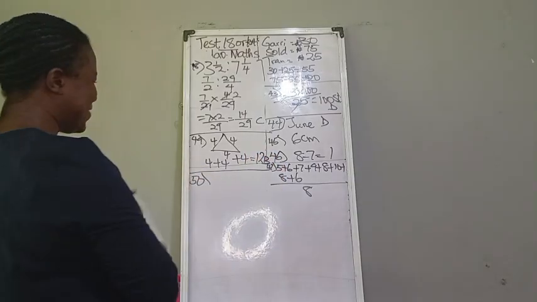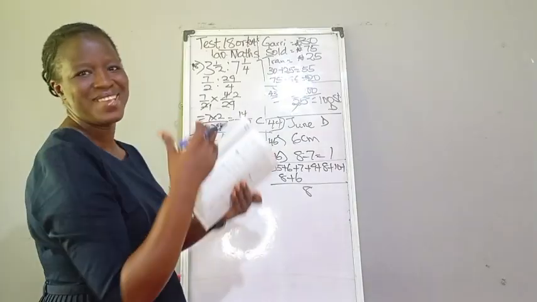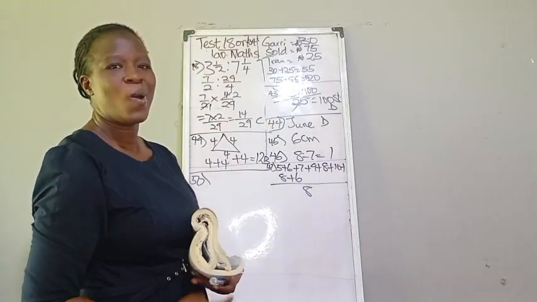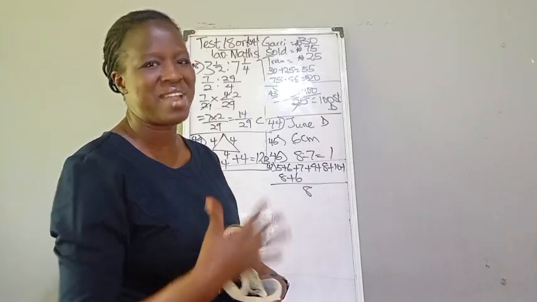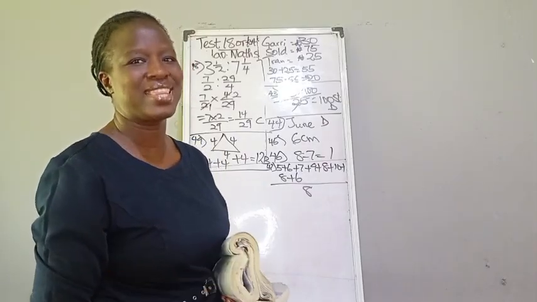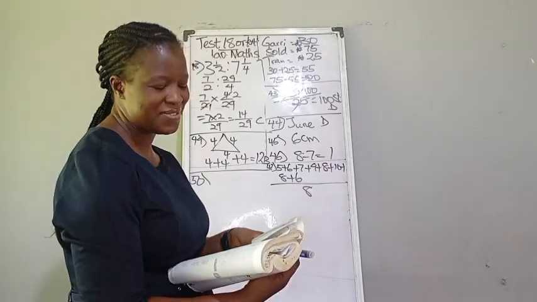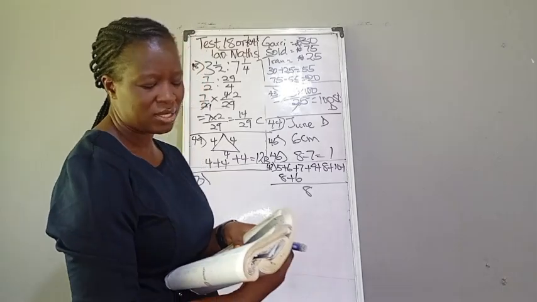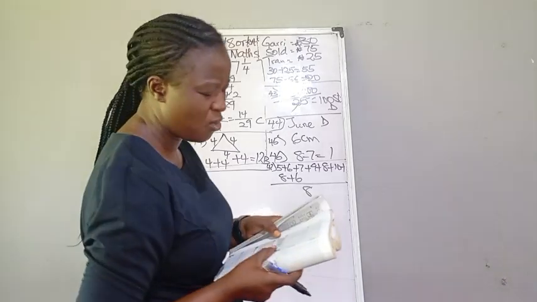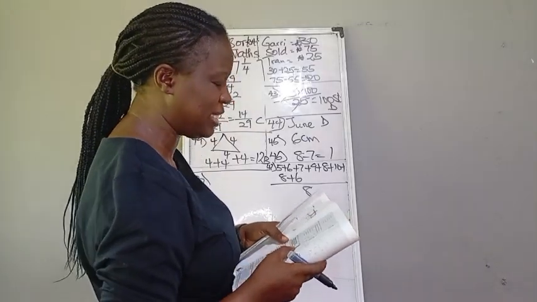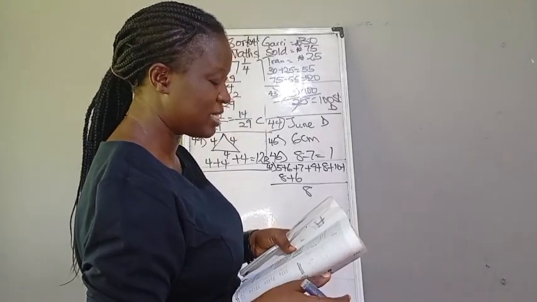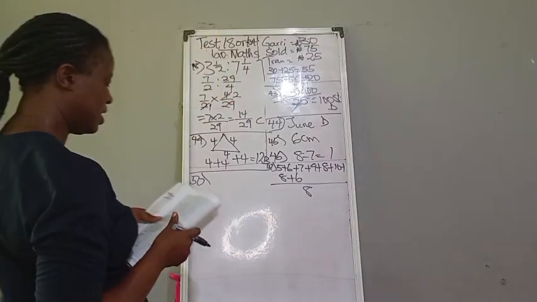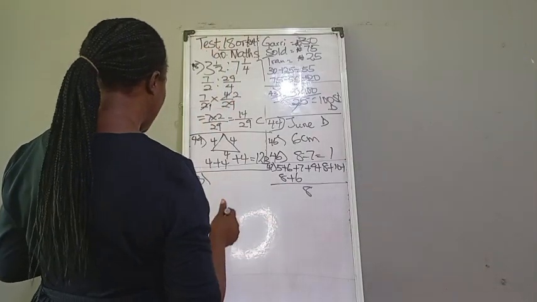And now we have come to the end of Text 17 if you are using 26th edition, or if you are using 25th edition like myself, you are in Text 18. So number 50 question says, it took James 3/4 hours to travel a distance of 126 kilometers in his car. Calculate the speed in kilometers per hour.